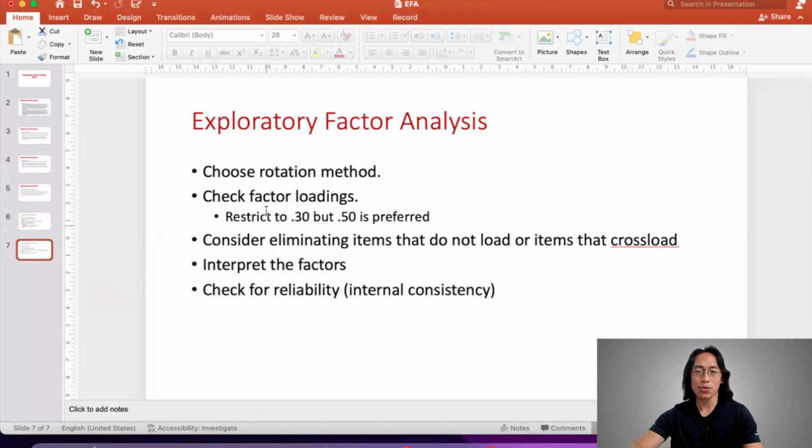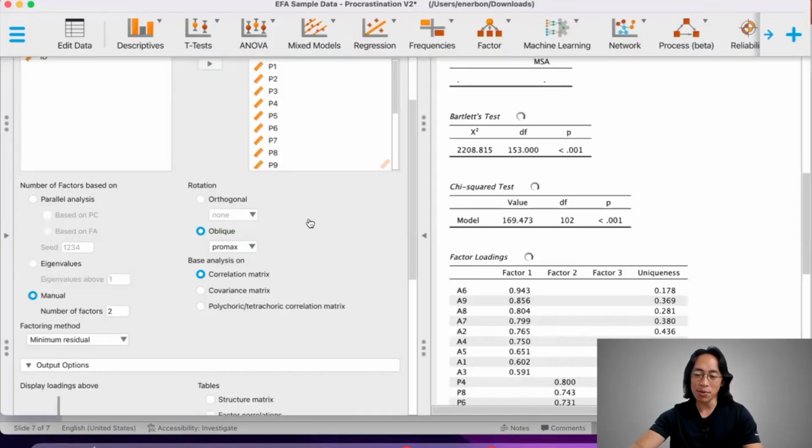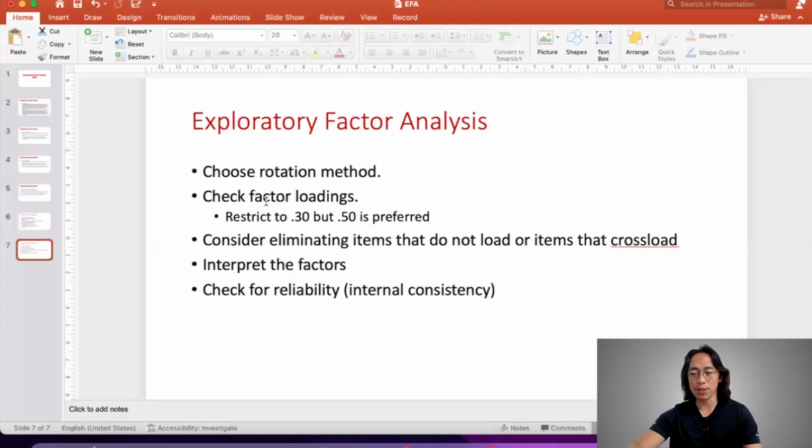Next is choose the rotation method. So there are a number of rotations here. To be safe, just go with oblique and then promax rotation. Go with the default. So as we are running the analysis, check the factor loadings, restrict to 0.3, but 0.5 and above is preferred.